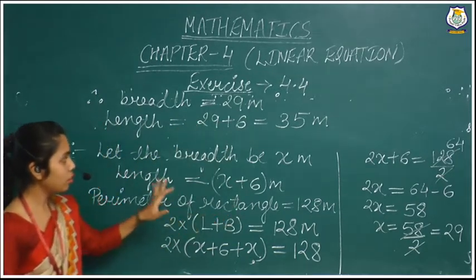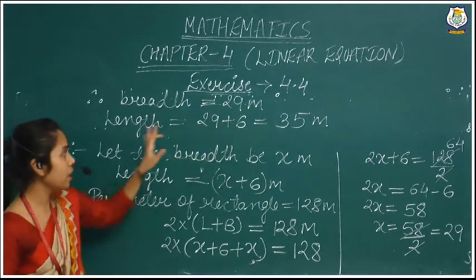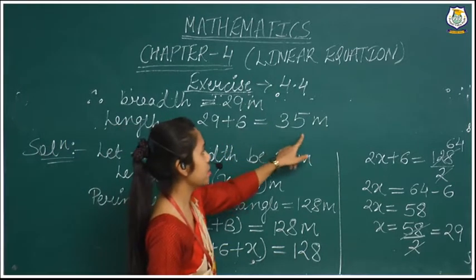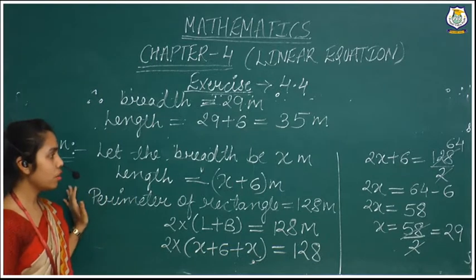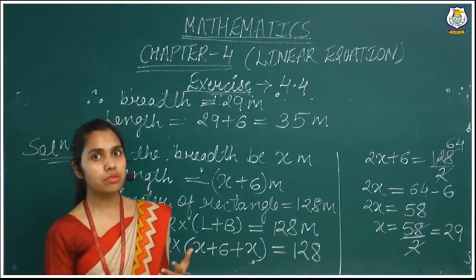Length, how will we find it out? Because we have taken x as the width, our width is 29 meters, and the length is 6 more than the width, so it's 29 plus 6, which is equal to 35 meters. In the same way, we will find the answers to our next questions if they give the length and width, and the perimeter is also given.